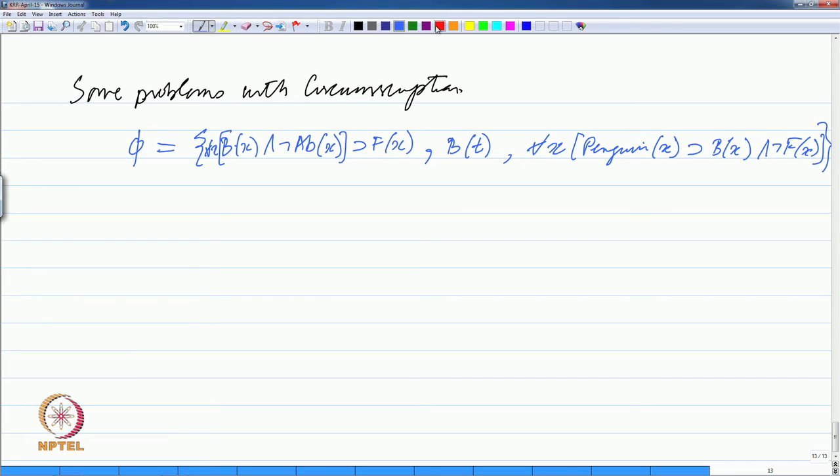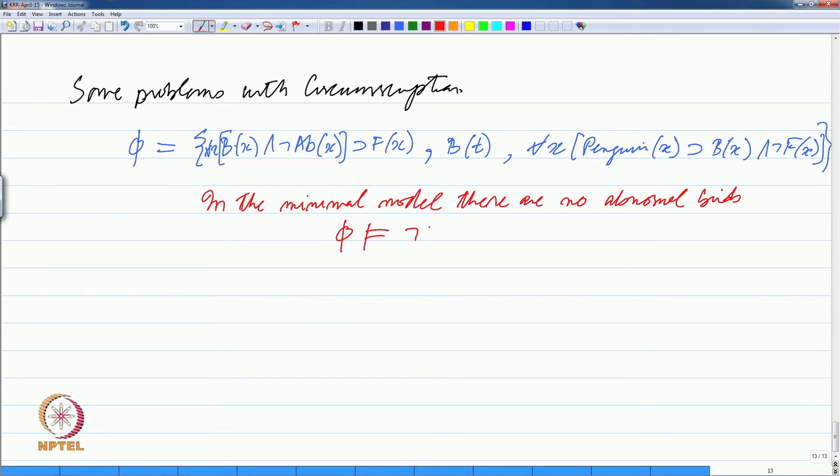Now, you can see that in minimal models, there are no abnormal birds. We can write this as saying that phi entails that there does not exist x such that x is an abnormal bird.